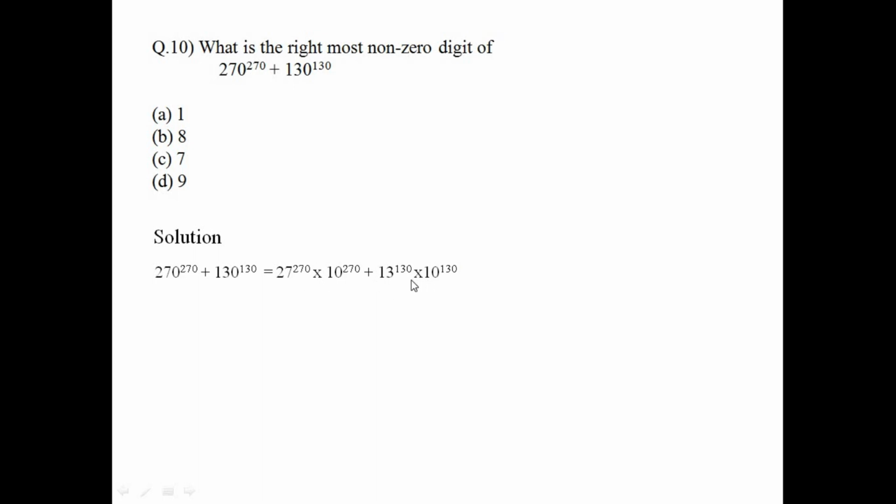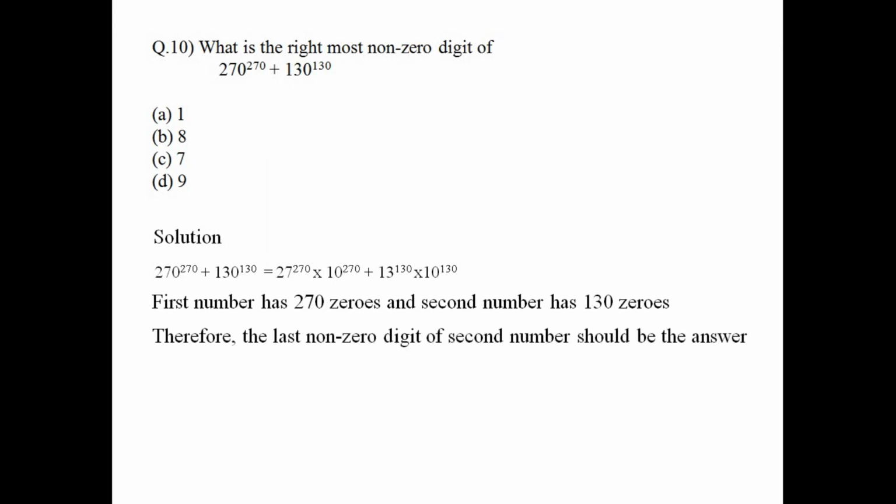Even when the zeros of 130 raised to 130 are completed, the zeros of 270 raised to 270 will still be there. So the unit digit after the zeros of 130 raised to 130 will be the actual solution.